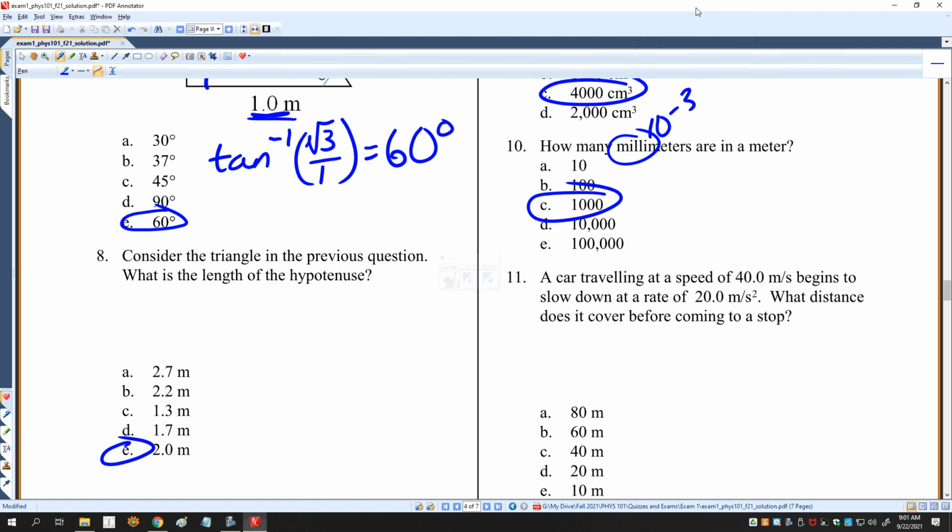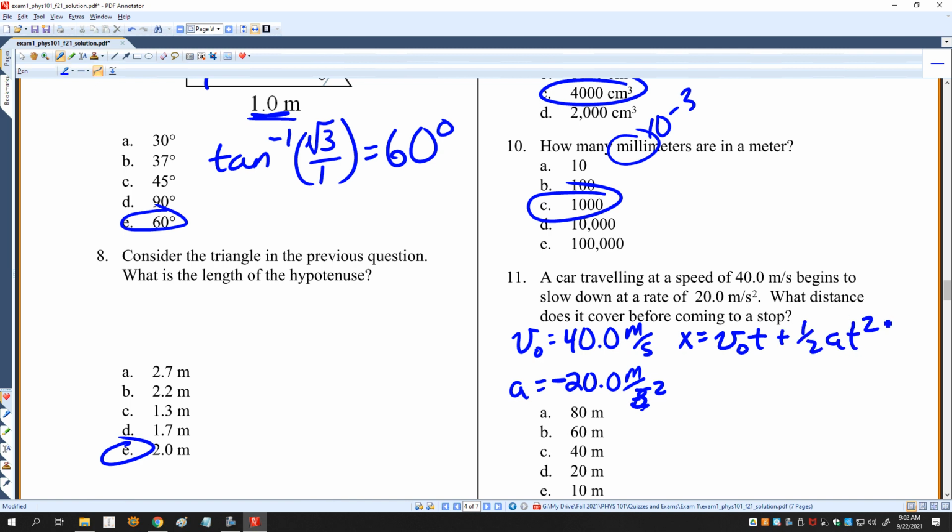Okay, here we have a kinematics question. My v naught is 40 meters per second. Slow down at a rate of 20 meters per second squared. Now here it is slowing down, so the acceleration is going to be opposite the velocity. Not necessarily negative, but opposite the velocity, which in this case would be negative. And I want to know what distance does it cover. I know that x is equal to v naught t plus 1/2 at squared, but I don't know t. Oh, I do know the final velocity, which is going to be 0.